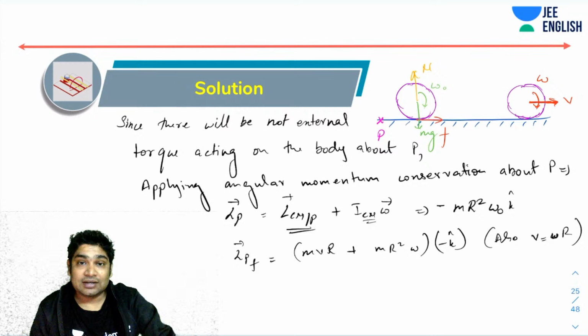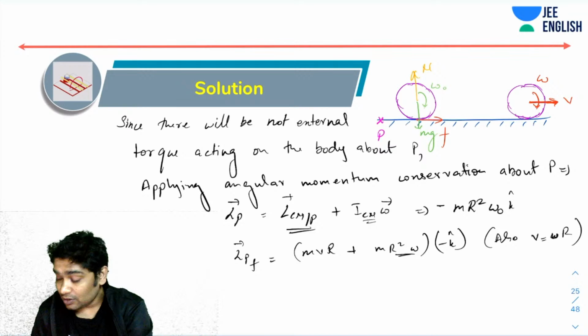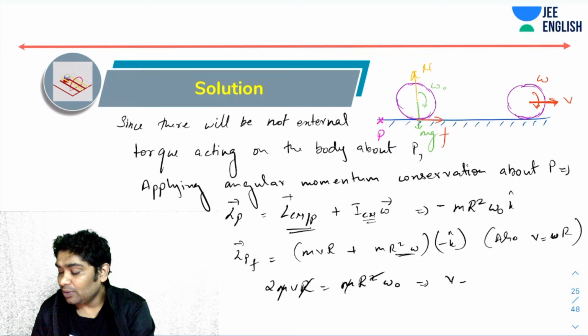So this will become 2mvr, with omega r replaced with V here. So you have 2mvr equal to mr square omega naught. mr gets cancelled, and you realize V equals omega naught r by 2. That's it.